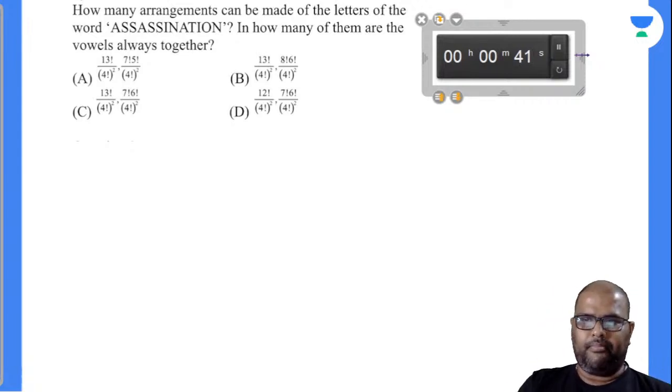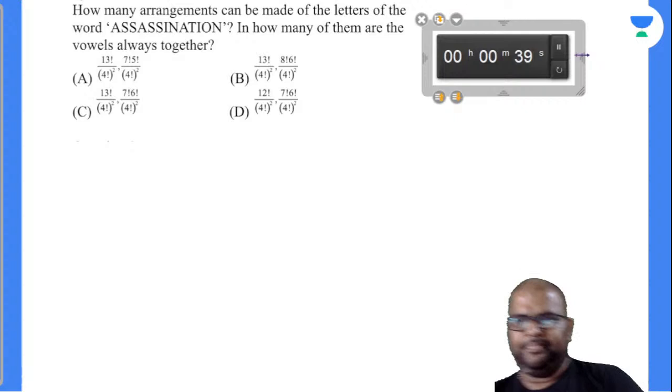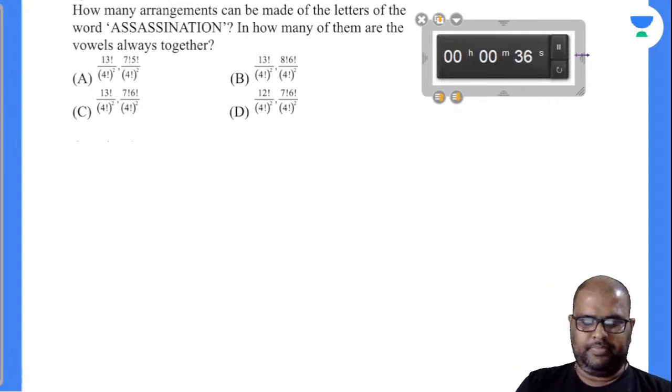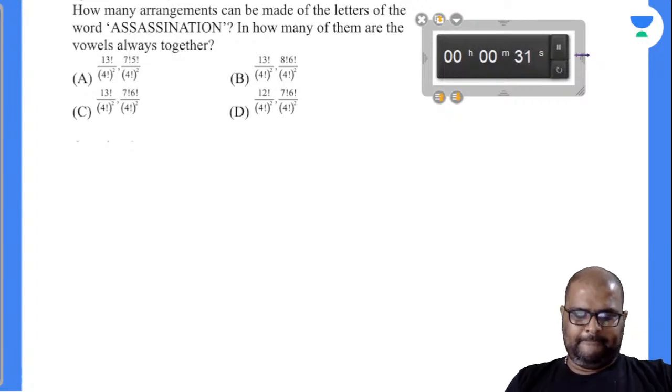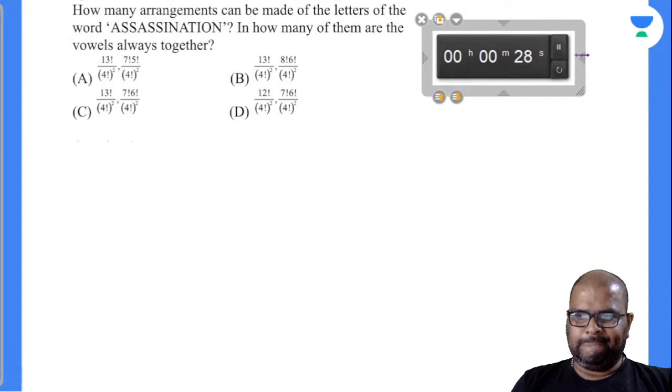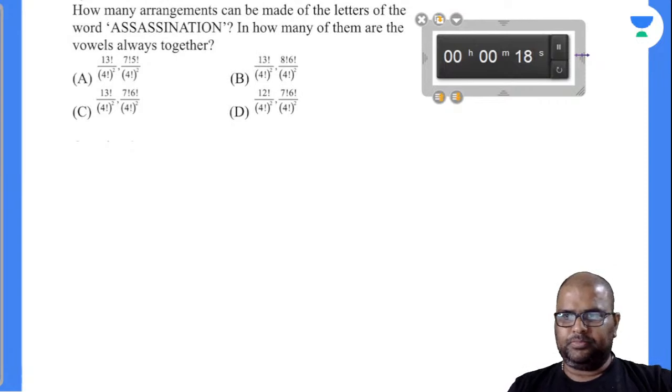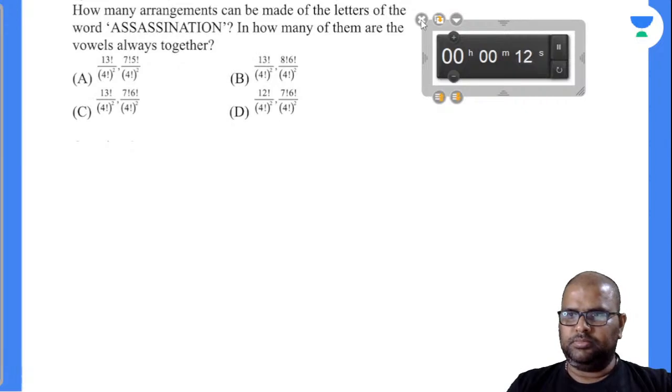Meenakshi, is it C? No, beta, it's not C. It's not C. Shubham, Ayush, what about your answers? It's not A also. Yeah, easy question, na?